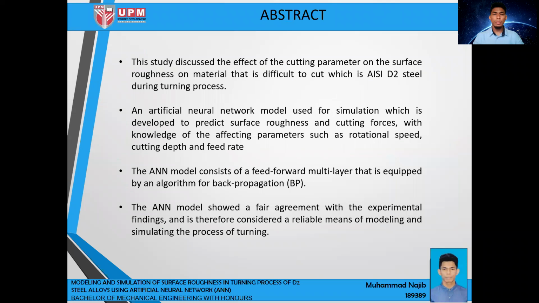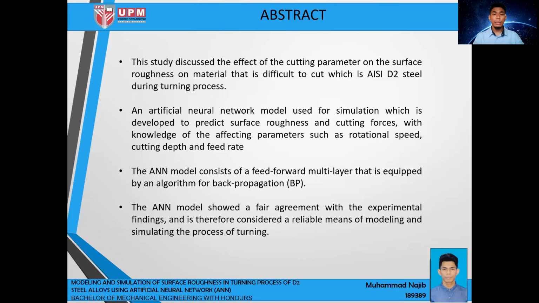For the abstract of this final year project, this study discussed the effect of cutting parameters on the surface roughness of a material that is difficult to cut, which is D2 steel alloy, during the turning process. An artificial neural network model used for simulation is developed to predict surface roughness and cutting force with knowledge of the affecting parameters such as rotational speed, cutting depth, and feed rate.